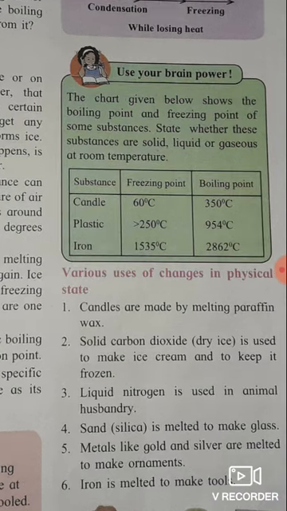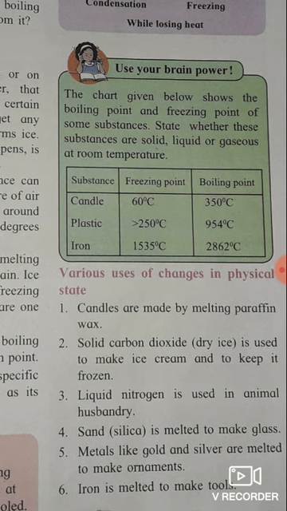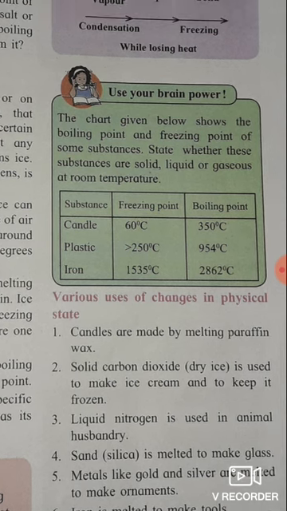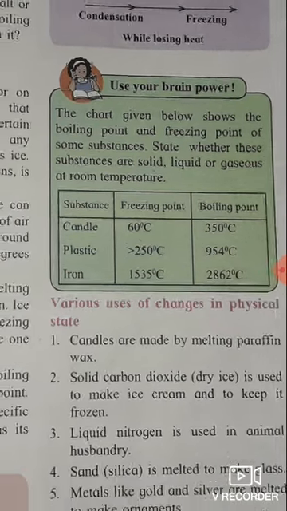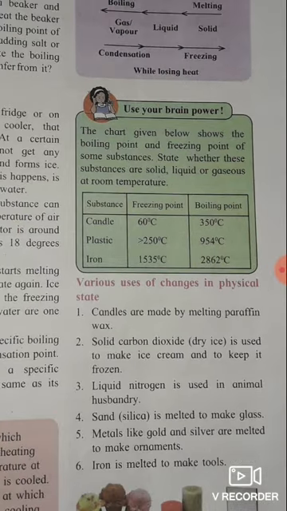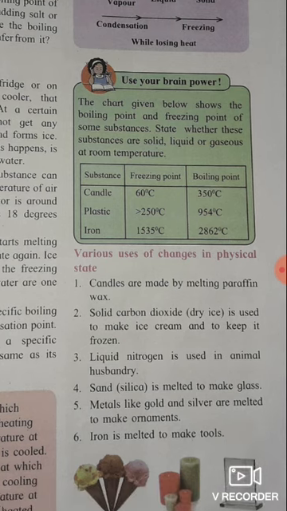See here, freezing point given of a candle is 60 degrees Celsius, so it is solid, and boiling point means it is in the vapor state. Then the same for plastic and iron, you find out.